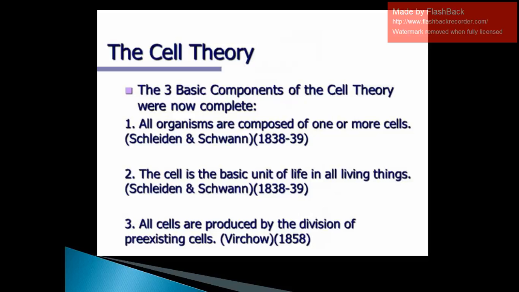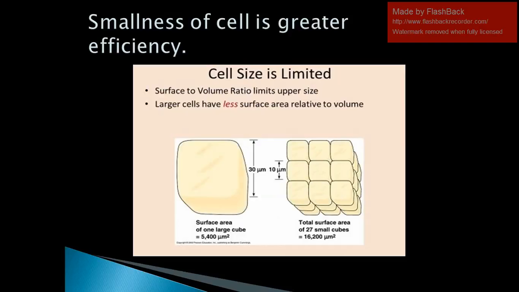Later on, Rudolf Virchow made an addition by adding one more point, that every cell originates from pre-existing cells by cell division. That makes up the cell theory, which states three major points.